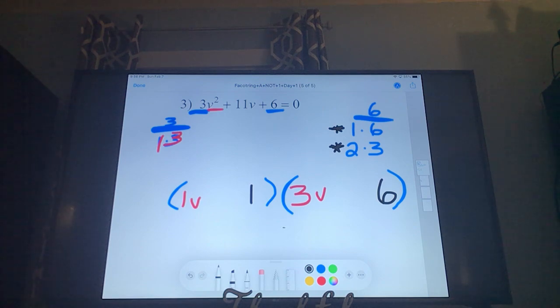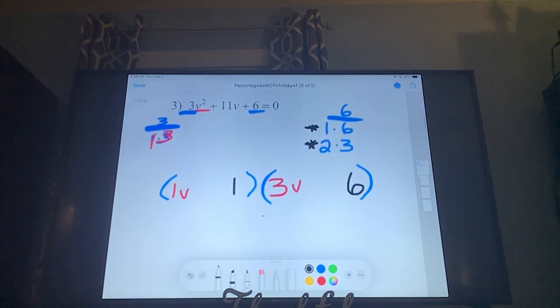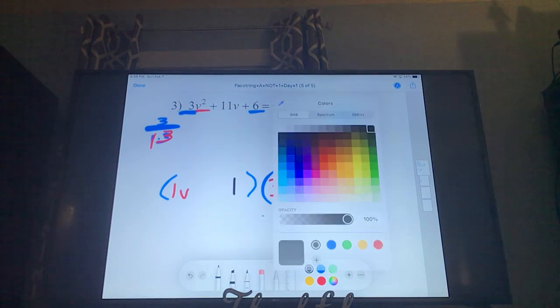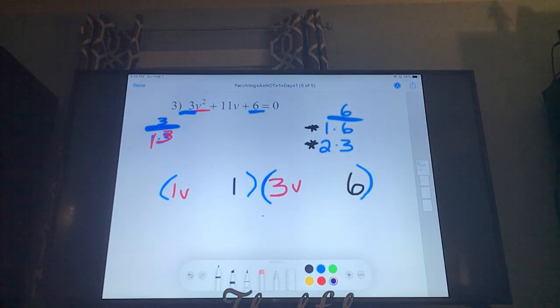Okay? Do not write too heavy. So what you need to do, and this part I'm just going to show you real quick, but you have to foil this stuff out and see if it's going to work. And so what we're going to do here, and I'm going to show you a cheater way, but so when we foil, we times the first.